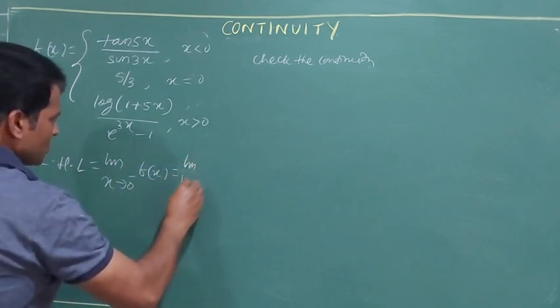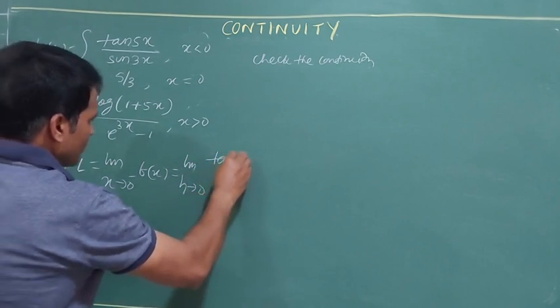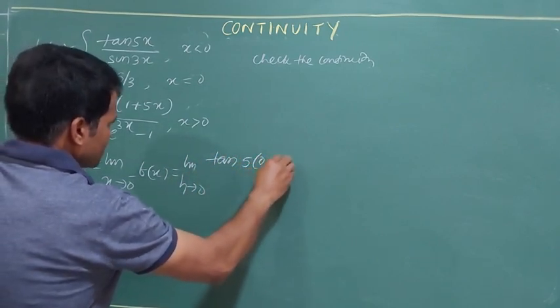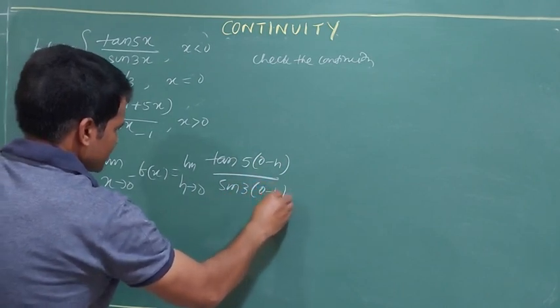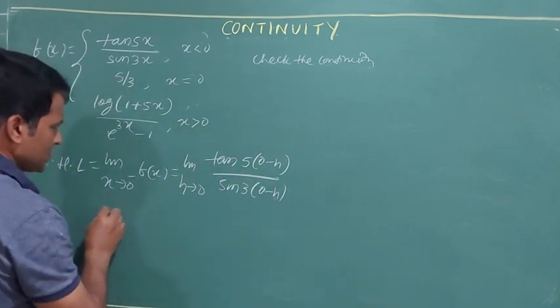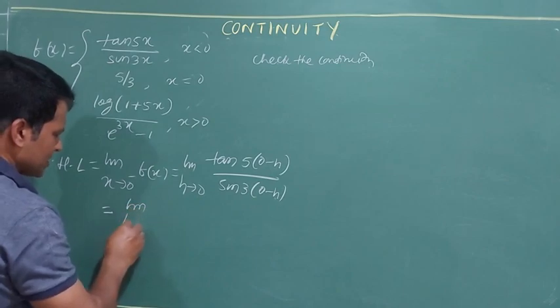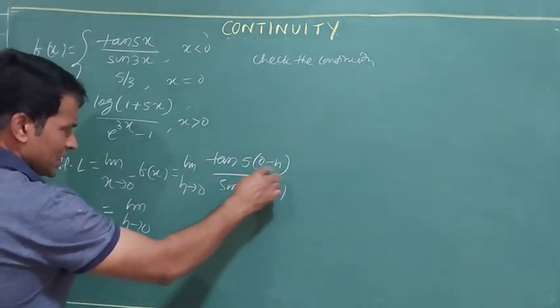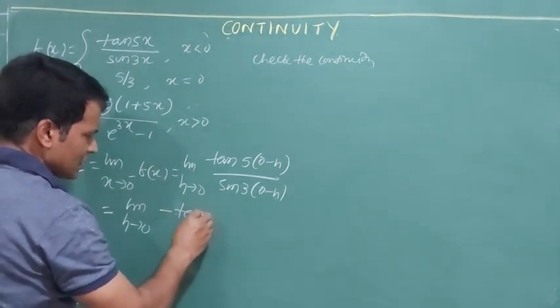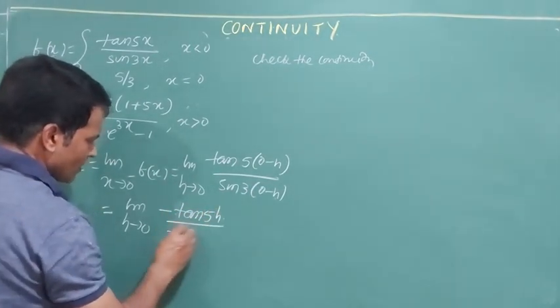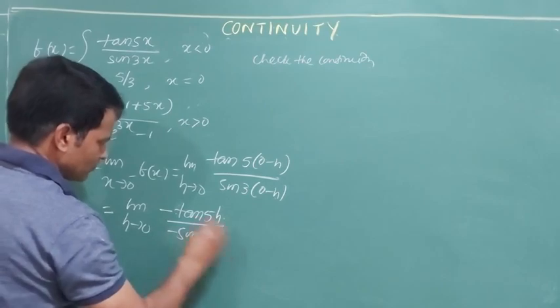Limit h tends to 0, tan of 5 of 0 minus h, sin of 3 of 0 minus h. That gives you limit h tends to 0, the minus comes outside because tan of minus theta is minus tan theta, tan 5h by sin 3h.